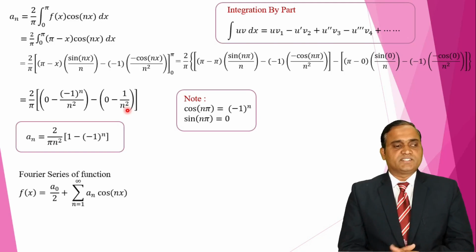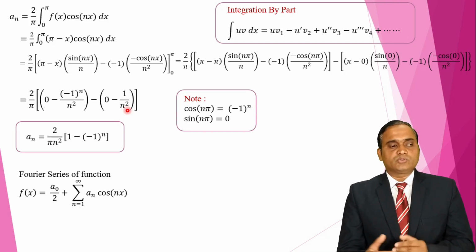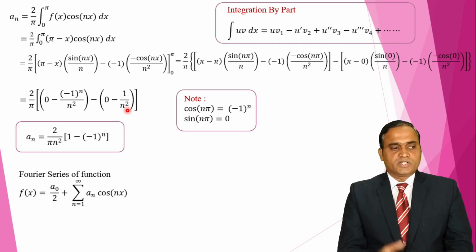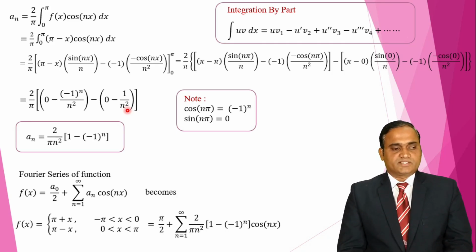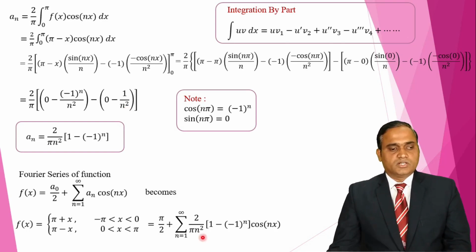Then the Fourier series of the function f of x is equal to a naught by 2 plus summation a_n cos nx. So we have to just substitute a naught and a_n value in the Fourier series. So a naught, when I substitute here, f of x is pi plus x in the interval minus pi to 0 and pi minus x in the interval 0 to pi. So when I substitute a naught and a_n value, this is the Fourier representation of this function.